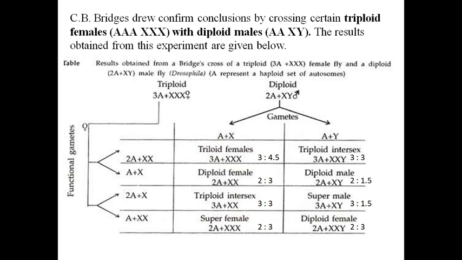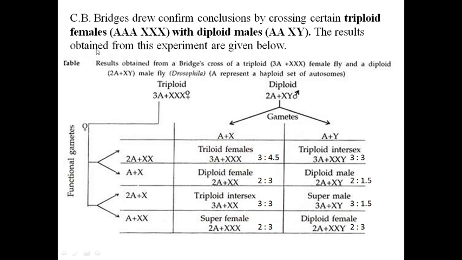Now this theory is confirmed by crossing certain triploid females with a diploid male. The same scientist, C.B. Bridges, drew confirmed conclusions by crossing certain triploid females. Triploid female means 3 sets of chromosomes, here denoted AAA XXX, the triploid set. These females are crossed with diploid males, AA, normal, XY.